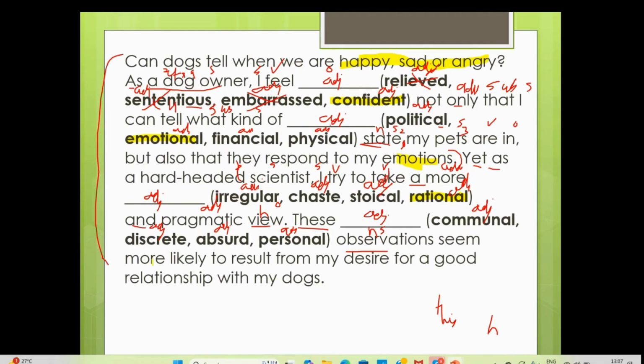These dash observations seem more likely to result from my desire for a good relationship with my dog. Can they be communal? Discrete? It can only be personal, because the person is talking as a dog owner. So personal observations seem more likely to result from my desire for a good relationship with my dogs.